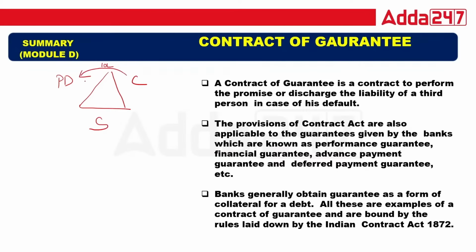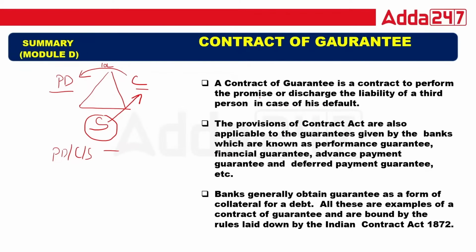But the creditor does not trust the principal debtor, so the principal debtor appoints a surety. The surety will pay the 10 lakh if the principal debtor is not able to pay the money. In that case, the surety will pay money on behalf of the principal debtor. So the contract between the principal debtor, creditor, and the surety is called a contract of guarantee. This is a very simple term.